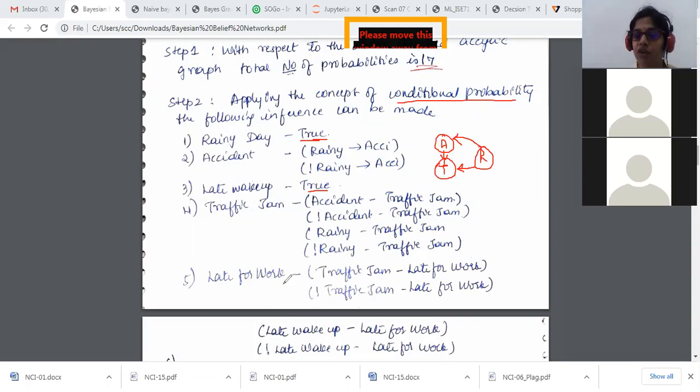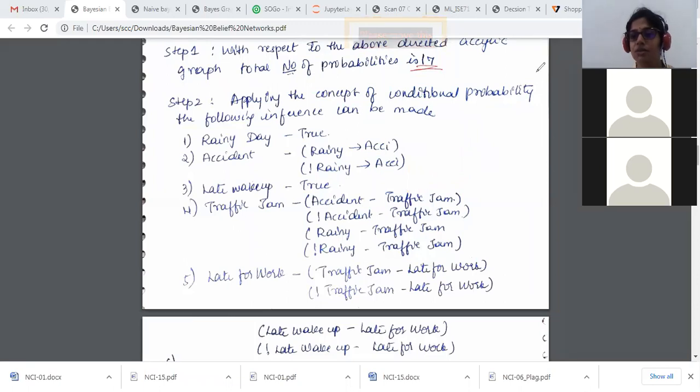Okay. So late for work, again, we had two things. One was from here, late for work. One was from here. So I'll write it as LW. Okay, so from traffic jam for late for work. And again, not traffic jam for late for work. And since again, I had one more parent node which was coming towards here was late wake up. I'll just write LU, late wake up. So since it was like this, I'm going to write it as late wake up to late to work. Not late wake up to late to work. Let me just clear this again and come down.